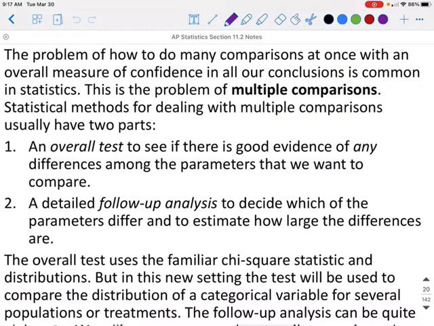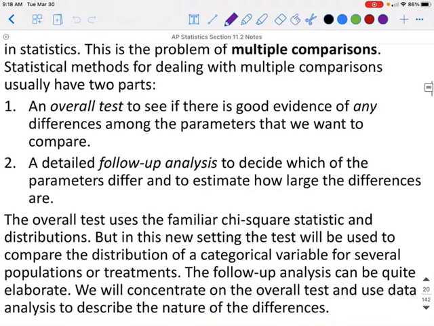The problem of how to do many comparisons at once with an overall measure of confidence in all our conclusions is common in statistics. This is the problem of multiple comparisons. Statistical methods for dealing with multiple comparisons usually have two parts. First, an overall test to see if there is good evidence of any differences among the parameters that we have to compare. Second, a detailed follow-up analysis to decide which of the parameters differ and to estimate how large the differences are.